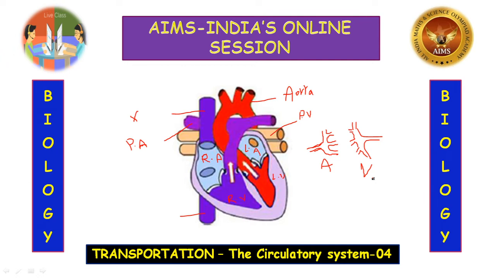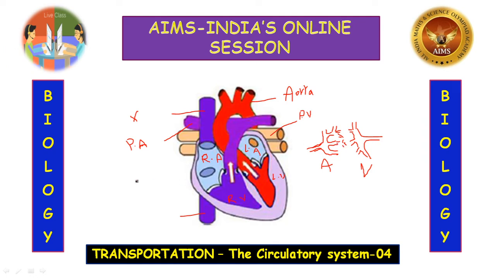Next, another question. Why do we compare arteries to a tree which divides into smaller and smaller branches? What I told, arteries start as main blood vessels and end in capillaries. The capillaries are very thin and root-like structures, like root hairs. They have many branches, just like a tree.